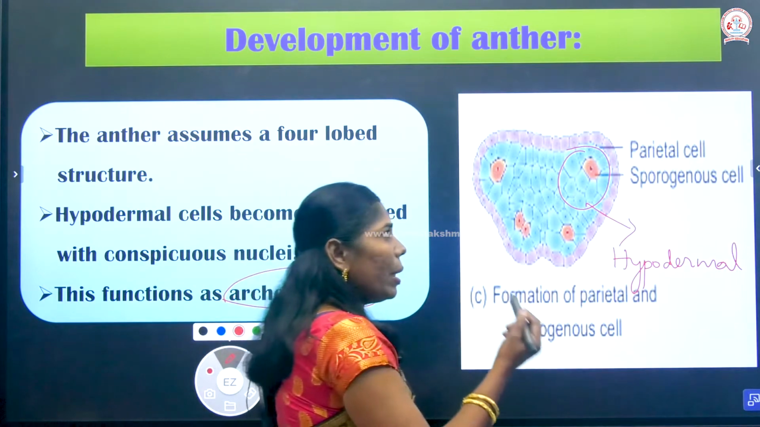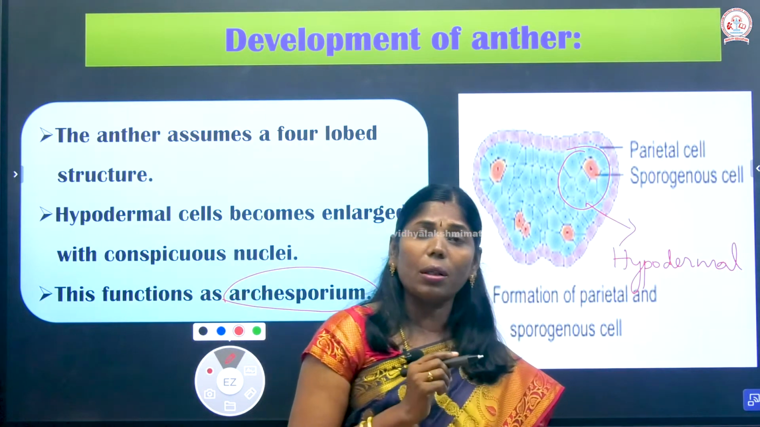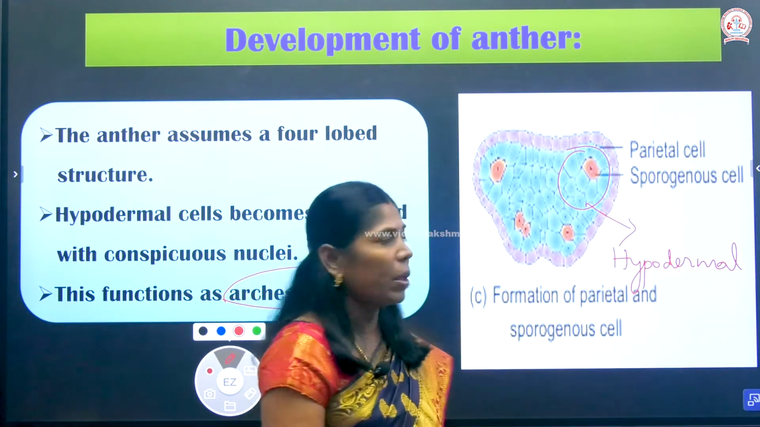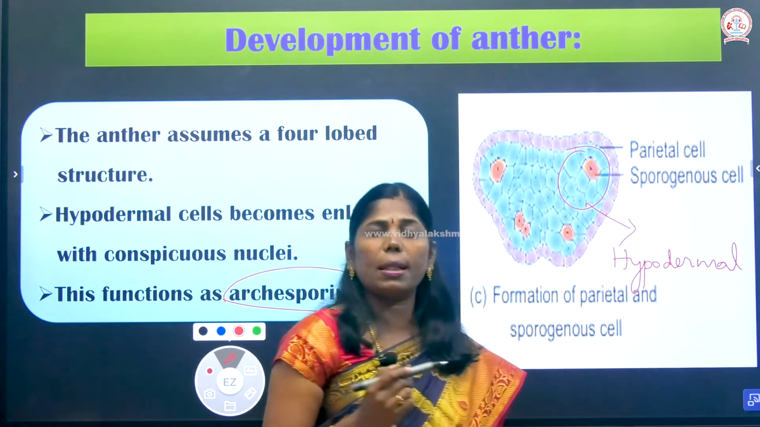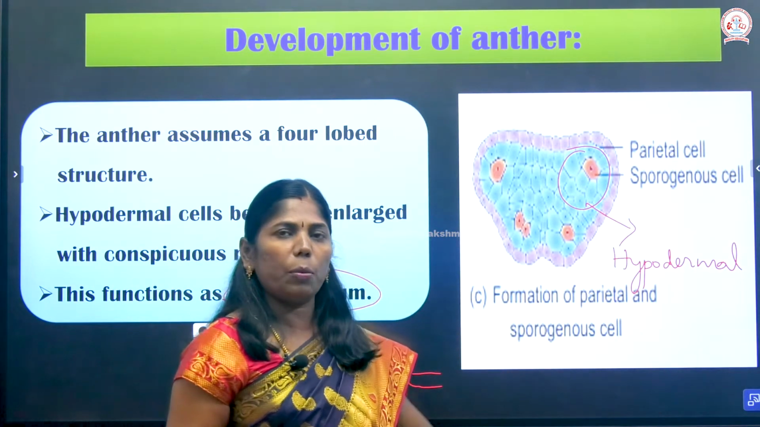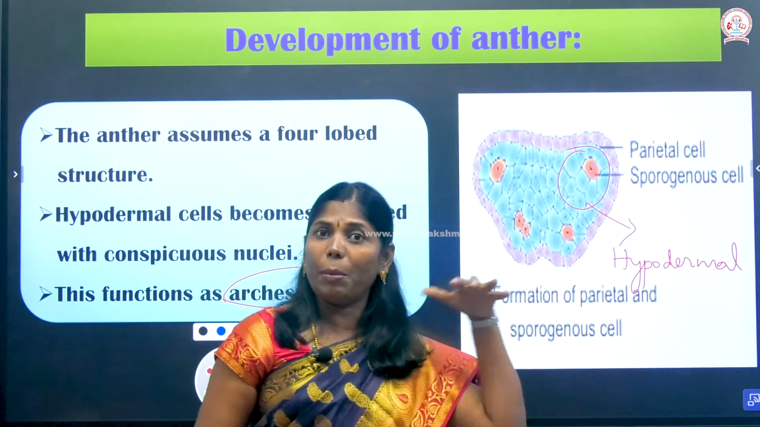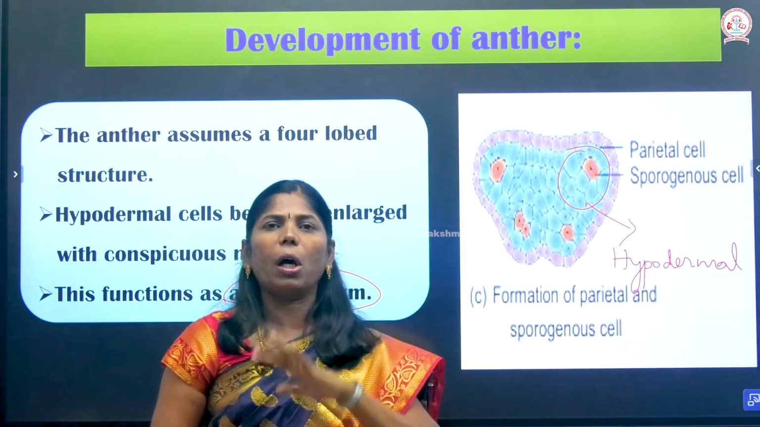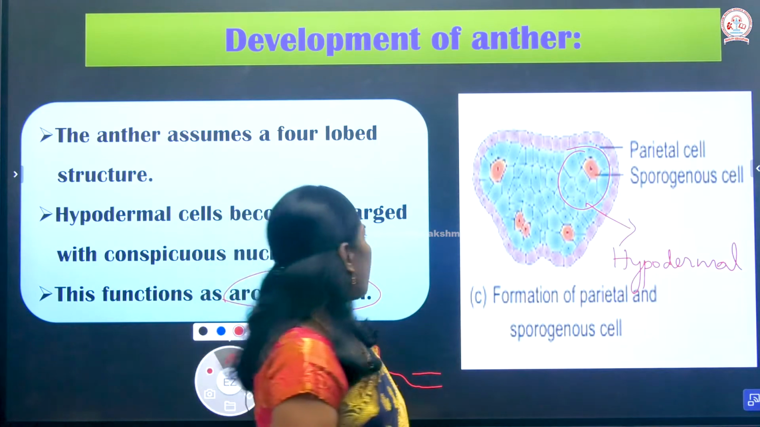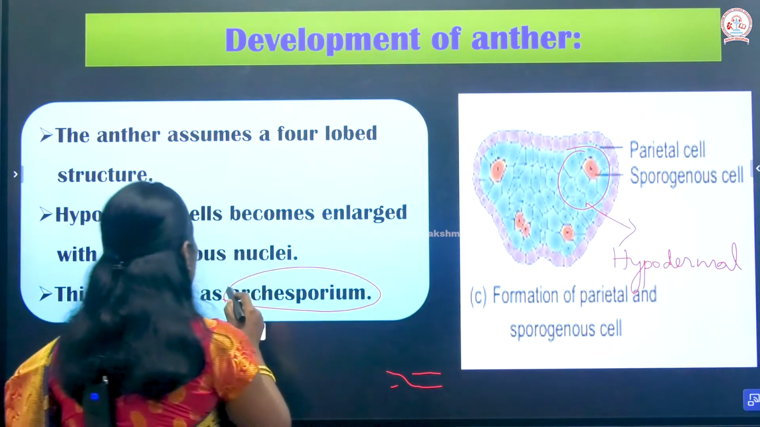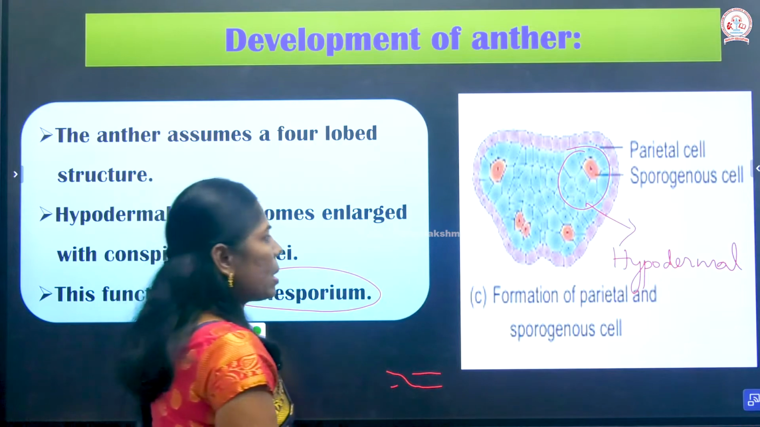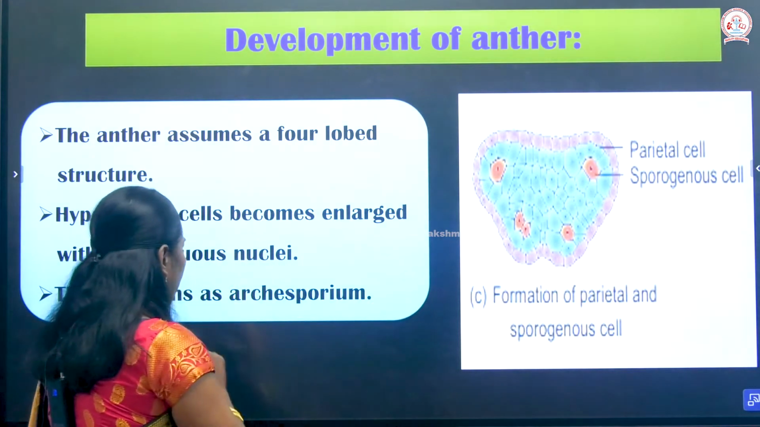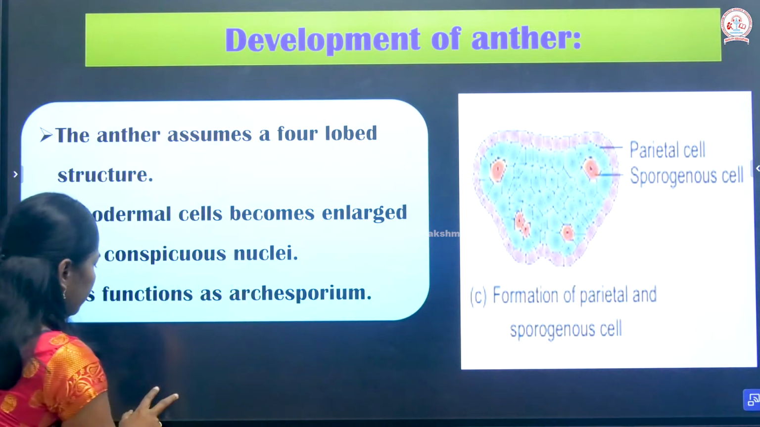So what about the epidermis? The epidermis is not originated from the archisporium. The cells before this do not come from the archisporium, but the cells that come afterwards all develop from the archisporium cells. So the hypodermal cells act as the archisporium, which undergoes divisions.